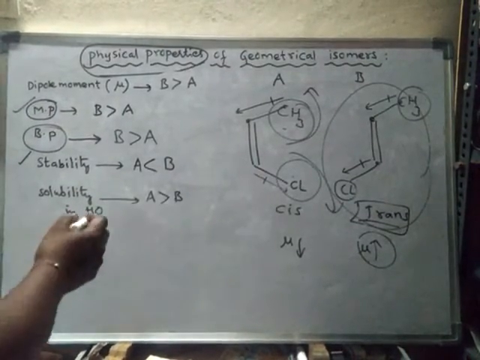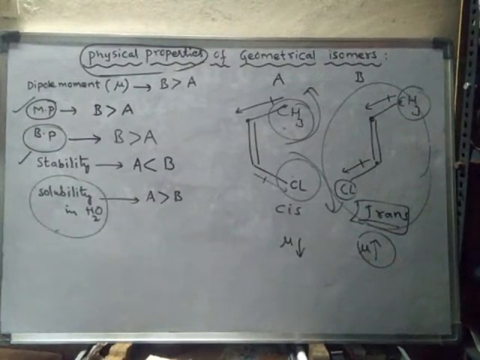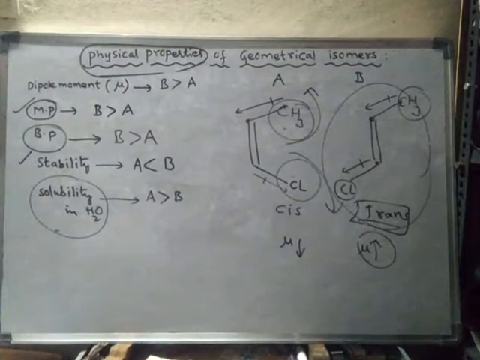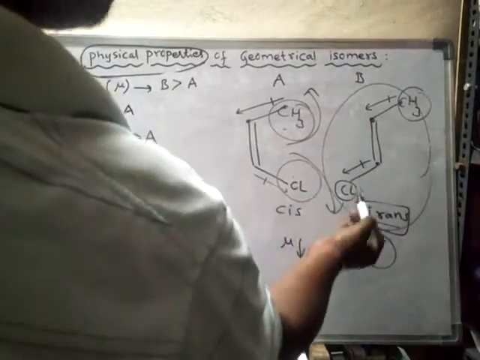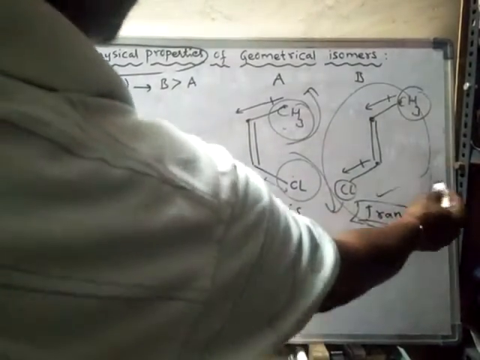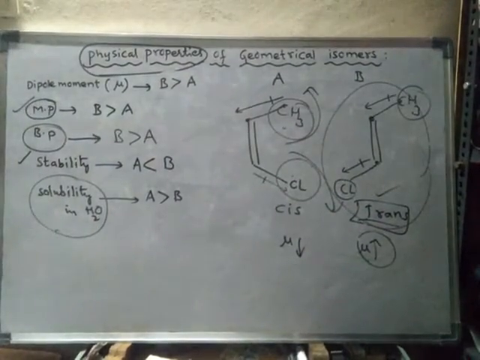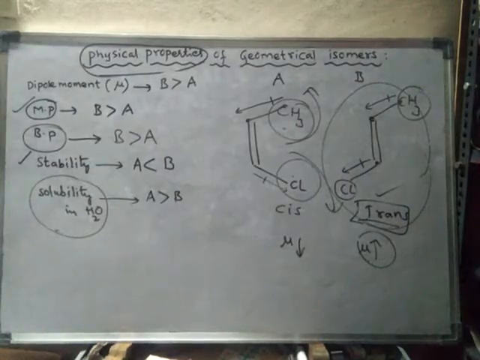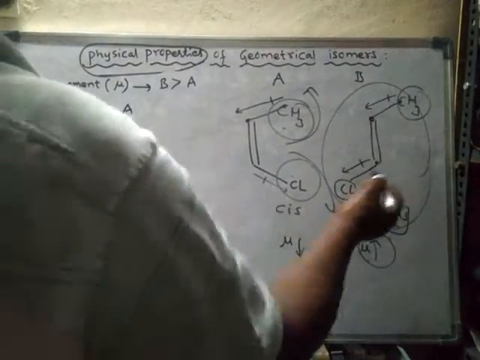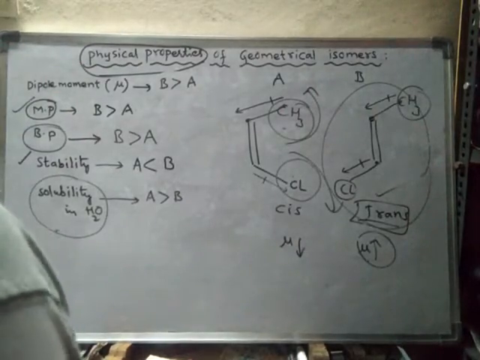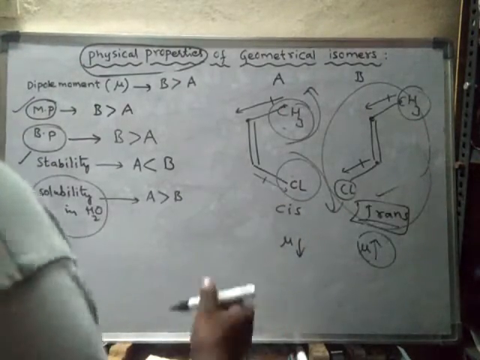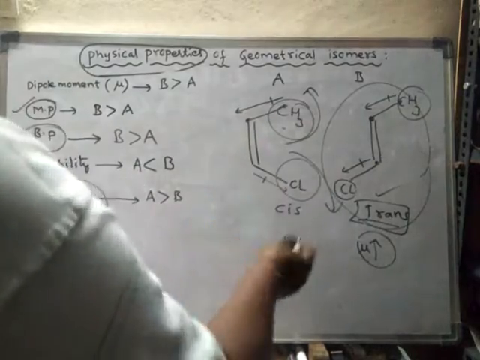Again, solubility in water. Solubility in water depends upon the dipole moment. So in which case is the dipole moment more? If the compound is like this, the trans form will have more dipole moment. As it is having more dipole moment, it exhibits more polar nature, when compared to cis form, which has less polar nature.